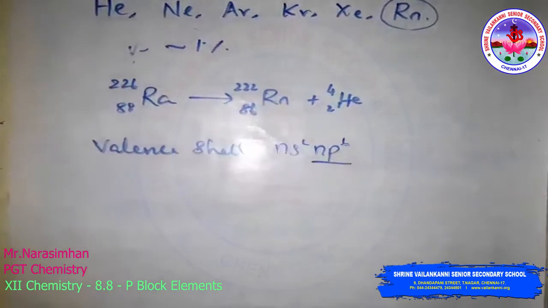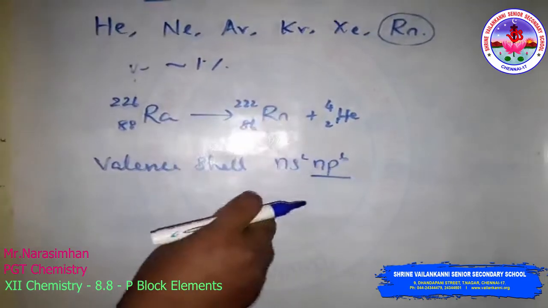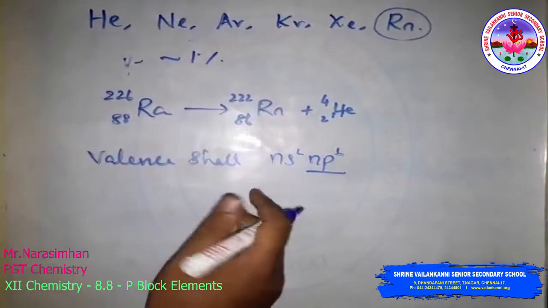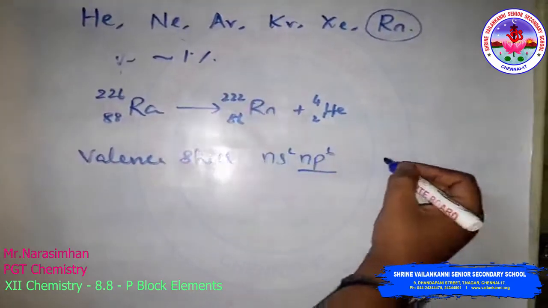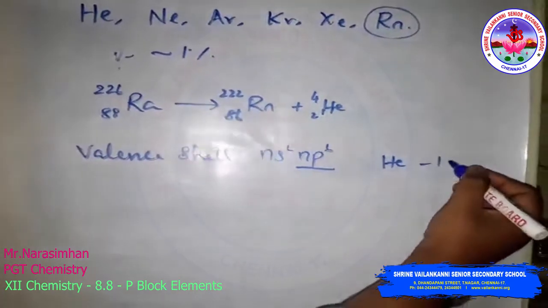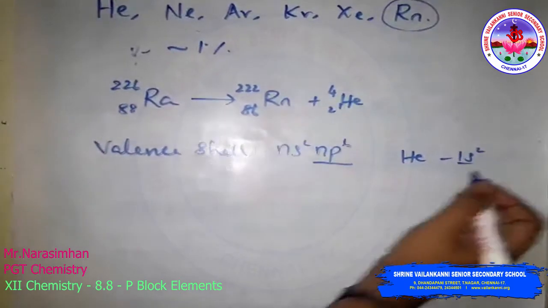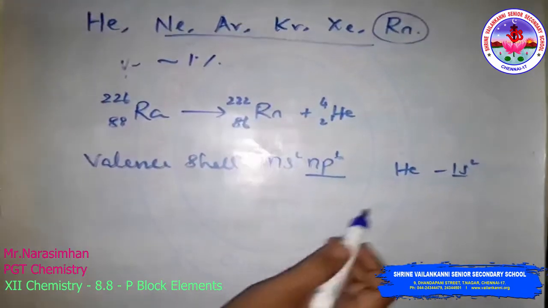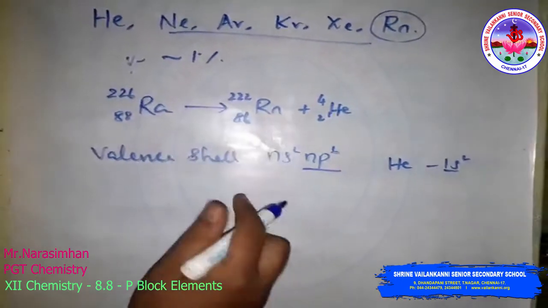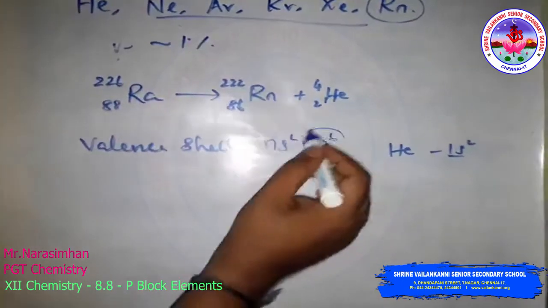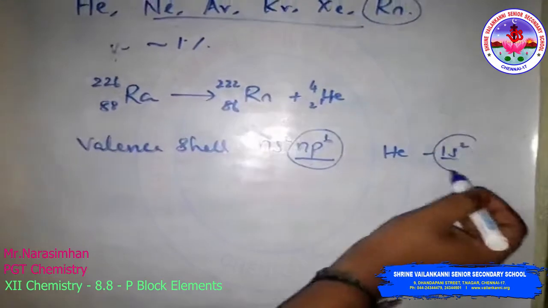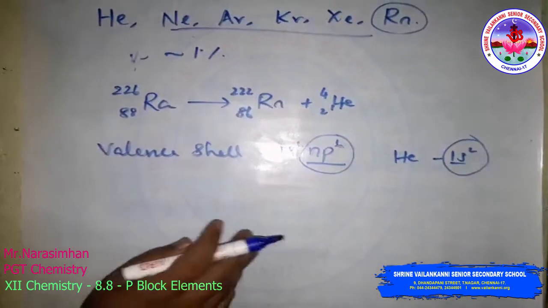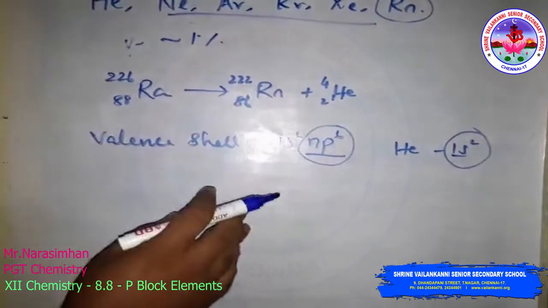Here the s and p orbitals are completely filled. Only in the case of helium it is 1s2, that is the exception. The rest of the elements are all ns2 np6 type. So the p orbitals and the s orbitals are completely filled, so that they are chemically inert.